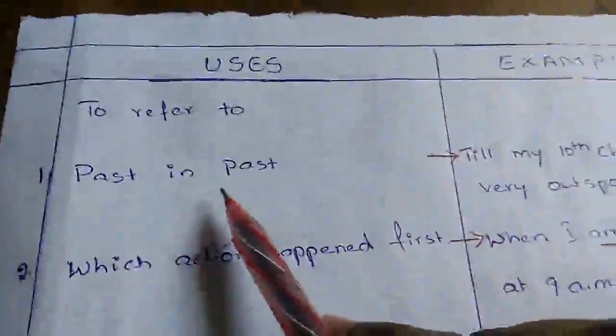Usually in reported speech, after reporting verbs such as said, told, asked, explained, thought, wondered, we use the past perfect form to construct the sentence. So we have three uses of past perfect tense. One is to refer to past in past.